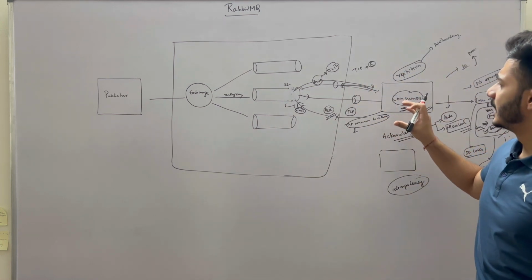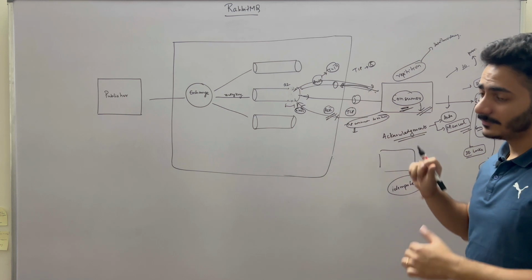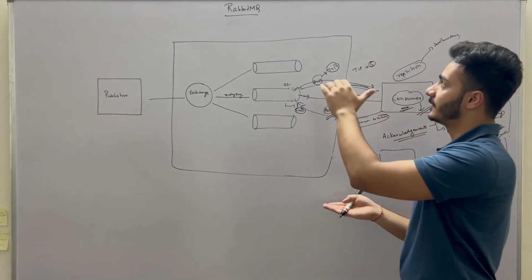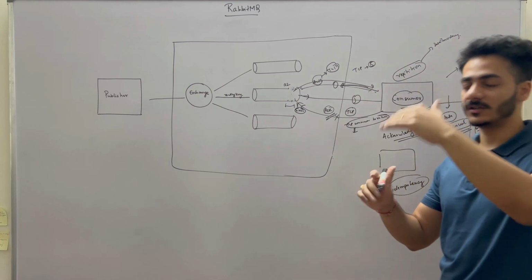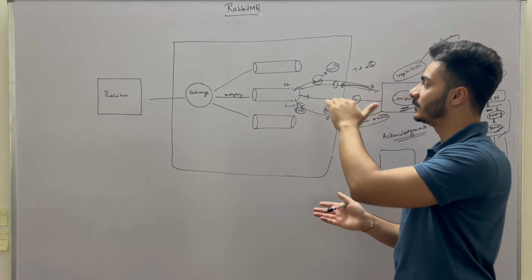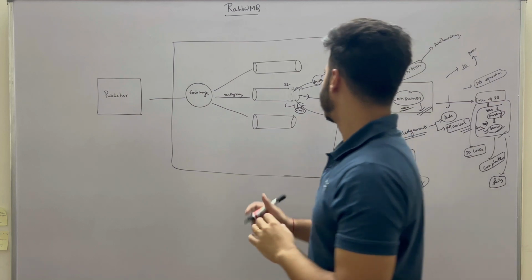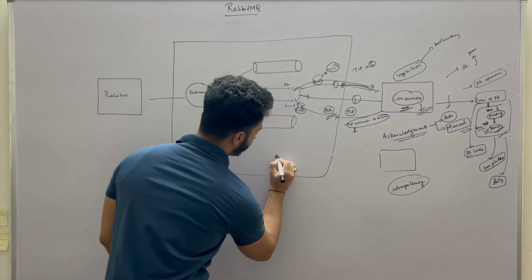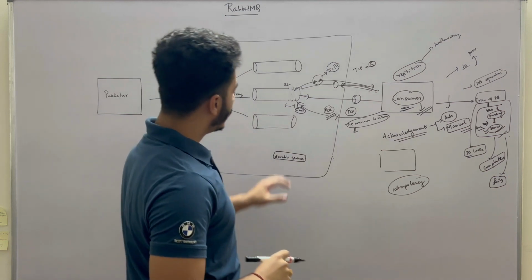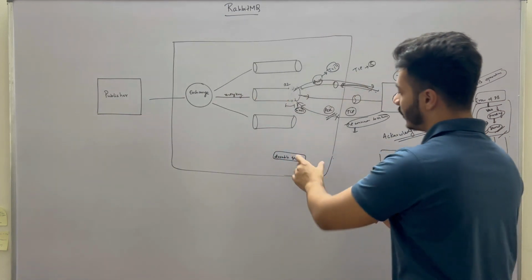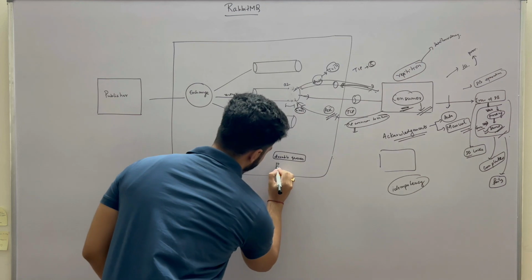So in that case, what we can use is some feature of RabbitMQ, because RabbitMQ is working at the application layer. So now RabbitMQ provides one more feature, that is durable queues. So what will happen is durable queues and persistent messages.